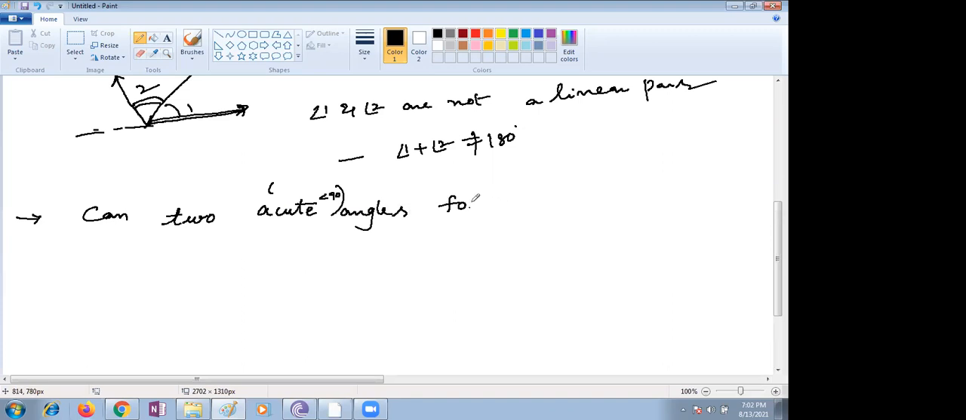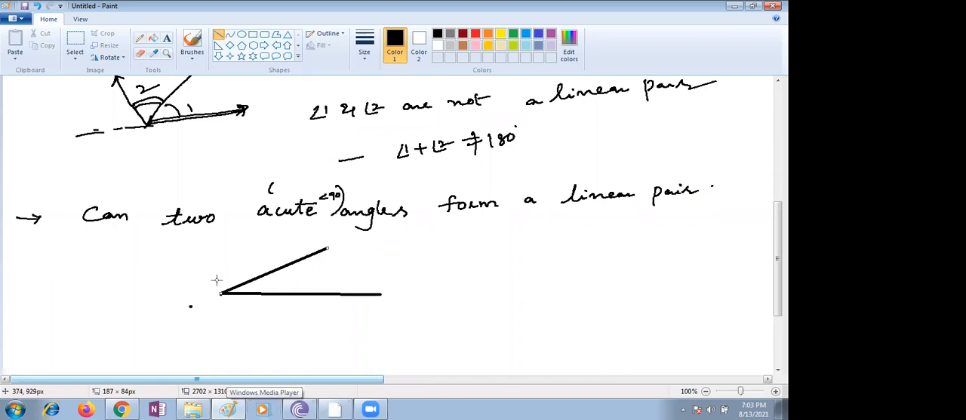No, ma'am, it cannot form a linear pair. Ma'am, because the sum of the measures of two acute angles is always less than 180 degrees. Very good. Let me take an angle like that, and another acute angle I can take like that, right? Is it an acute angle or not? Yes, it's an acute angle.